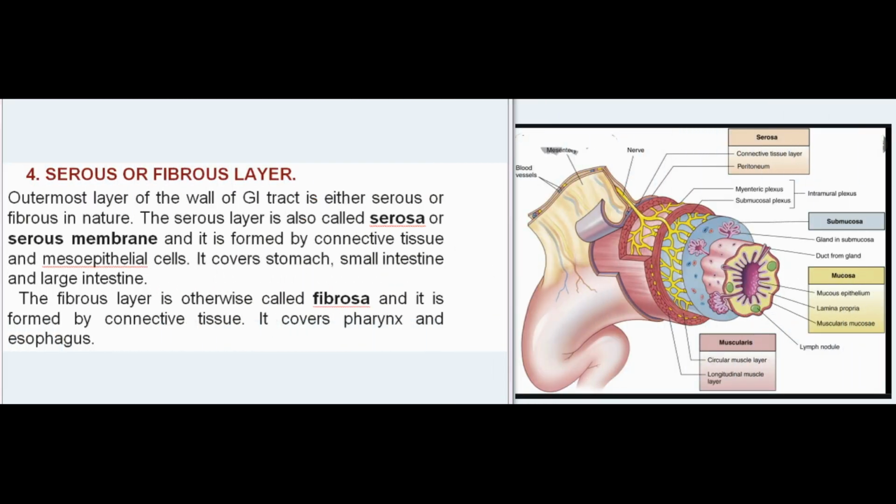4. Serous or fibrous layer. Outermost layer of the wall of GI tract is either serous or fibrous in nature. The serous layer is also called serosa or serous membrane, and it is formed by connective tissue and mesoepithelial cells. It covers stomach, small intestine, and large intestine. The fibrous layer is otherwise called fibrosa, and it is formed by connective tissue. It covers pharynx and esophagus.